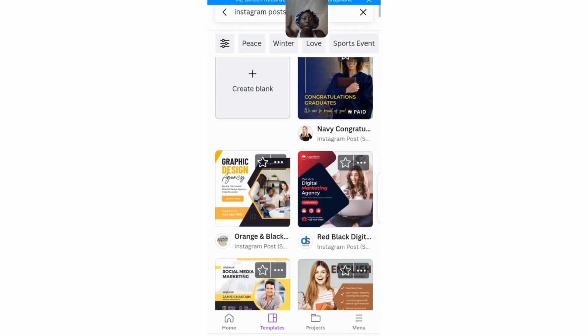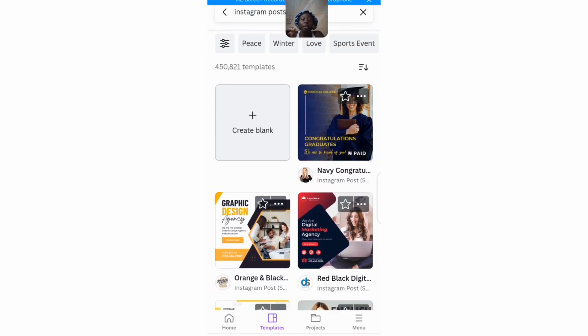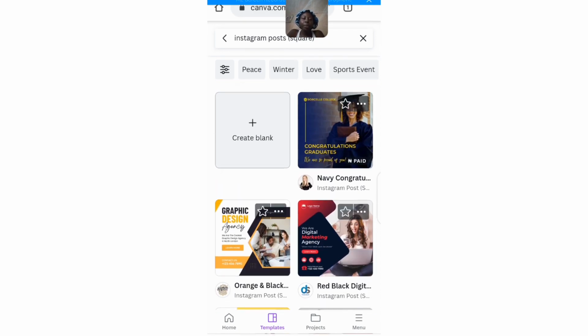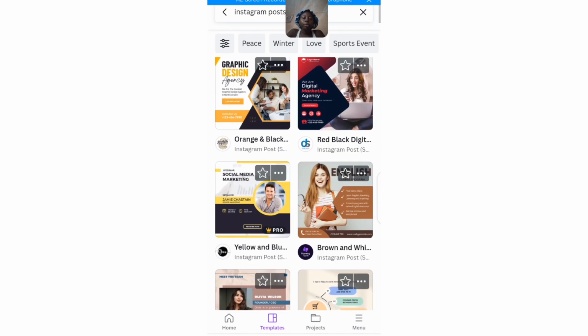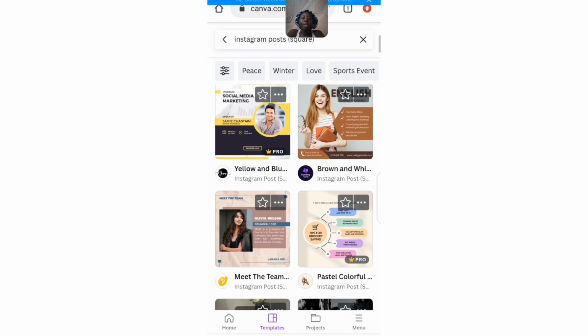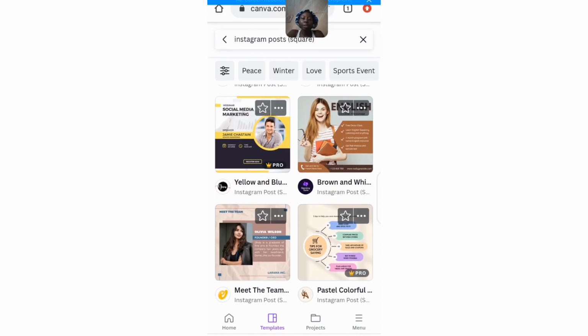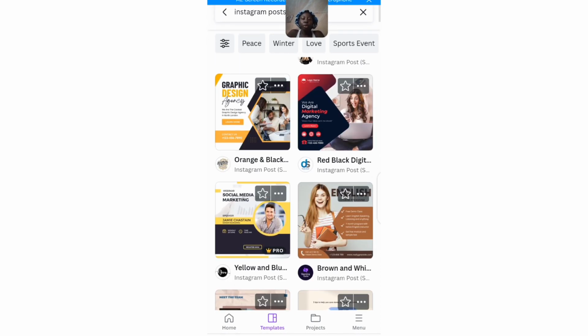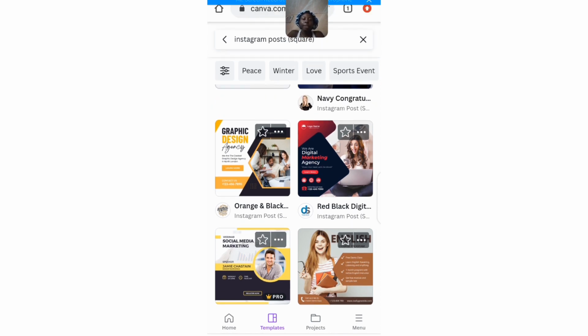When you want to use a Canva template and you see a template that has the pro crown on it, try to stay away from those kinds of templates. Just because when you click on it, you're going to be asked to purchase either the pictures used, the element, or the font that was used on that particular template. That is why you need to stay away from any template that has the pro crown on it. But if you want to make use of it, I'm going to show you how to do that. For this tutorial, I'll first show you how to make use of the free ones, the ones that don't have any pro icon or paid sign on them. You just go ahead and click on it.